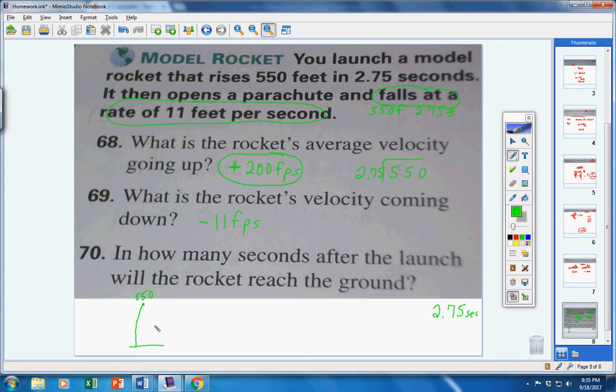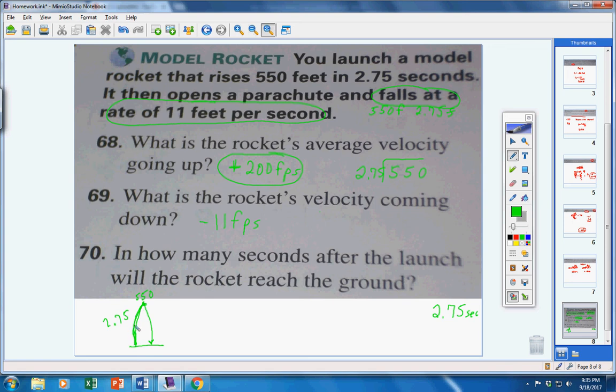Come on, think about it, guys. It says it rose 550 feet in 2.75 seconds. So we know on the way up it traveled 2.75 seconds. Okay, now what we're looking for is how many seconds did it take to reach the ground? Well, come on, guys, think about it.